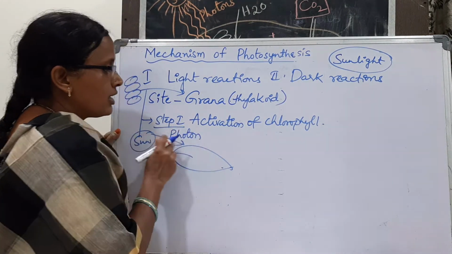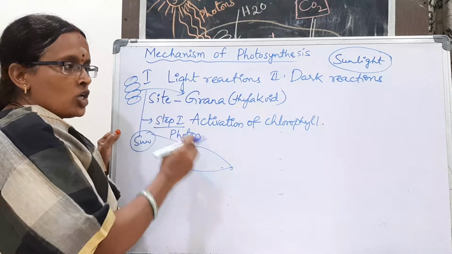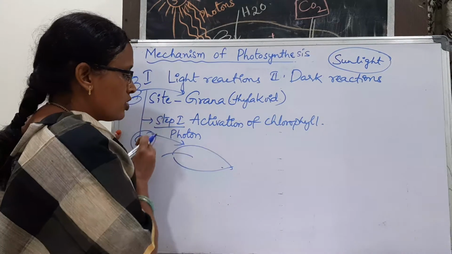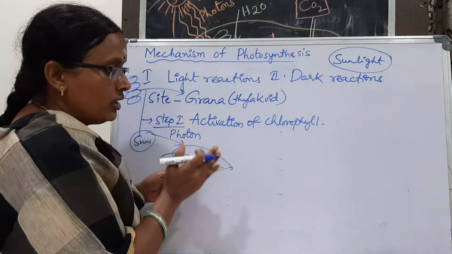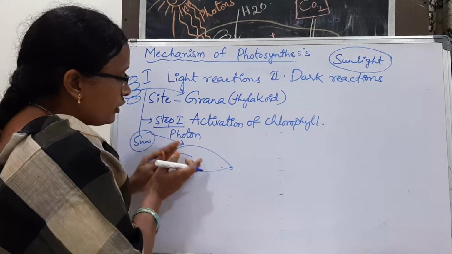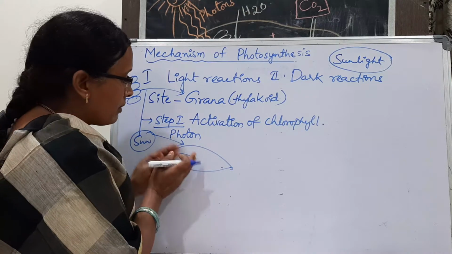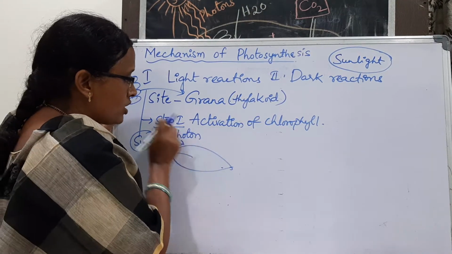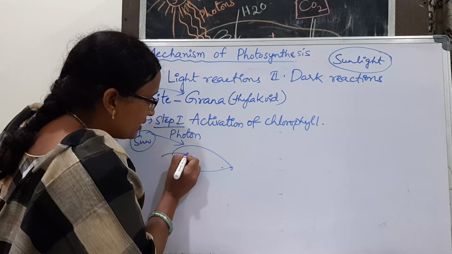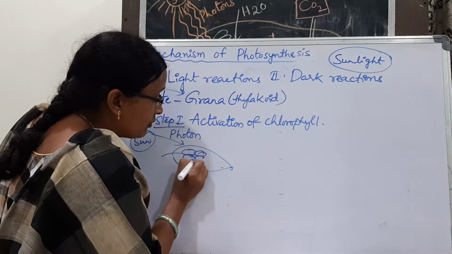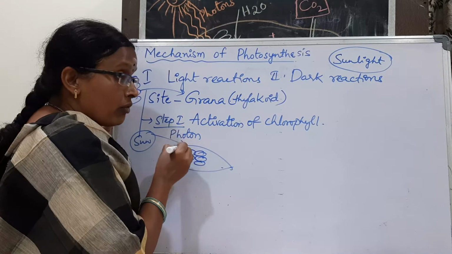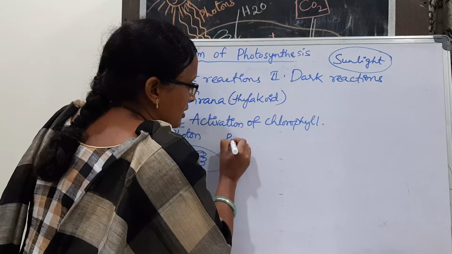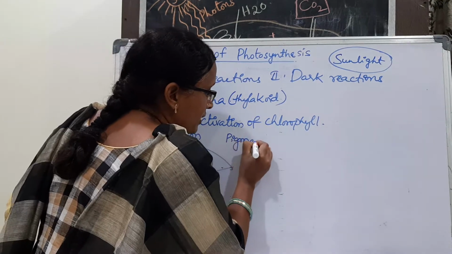The smallest unit of light is known as photons. So when the sunlight falls on the leaf, whatever sunlight is falling, that smallest unit, the photon, is captured by the leaf. What is going to capture that light? Pigments. You know the pigments.